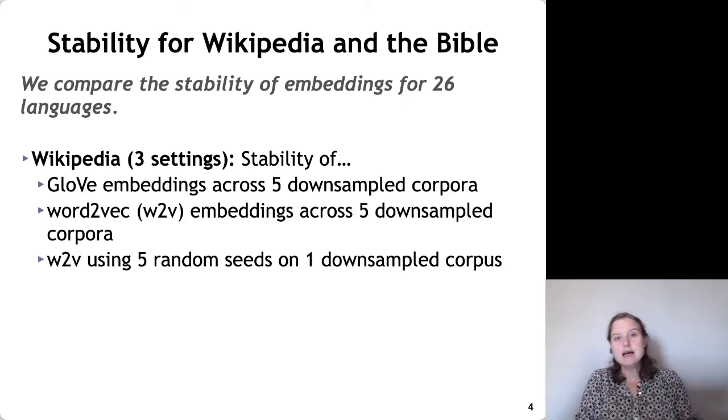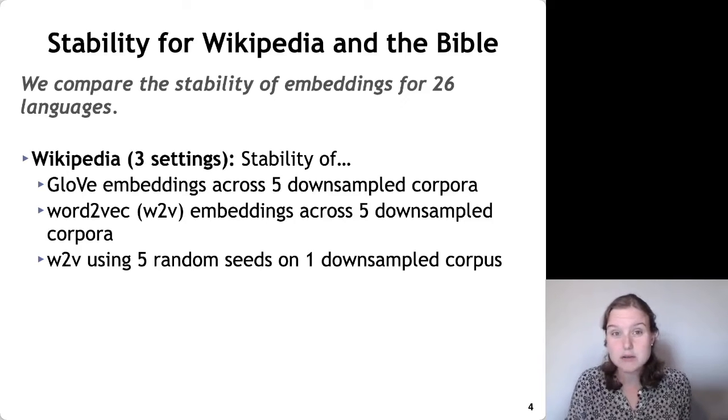A quick note: a question that comes up about this work is, why are we using GloVe and word2vec? Why are we not using more modern embedding algorithms like BERT or ELMo or some of those? And I'll say to that, GloVe and word2vec are still really commonly used algorithms, particularly in areas like the computational humanities and areas with low resource languages. So research into them is still a valuable thing.